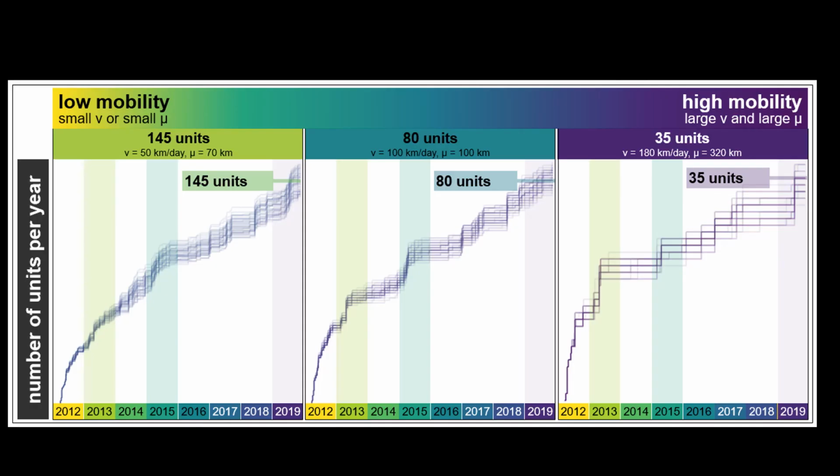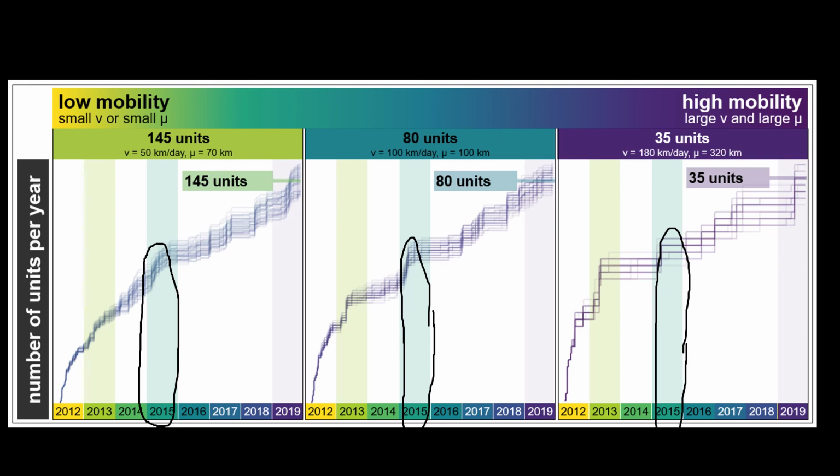This methodology allowed us to detect, between 2012 and 2019, the moments in time in which Boko Haram had a restructure. So for instance, here we're looking at 2015, moments in which different parameters are showing that Boko Haram had quite a severe restructure. And regardless of the parameters that we're observing, we are looking at moments in time in which Boko Haram had a severe restructure. 2015 and 2019 are the two moments.